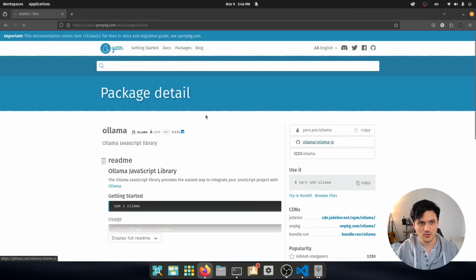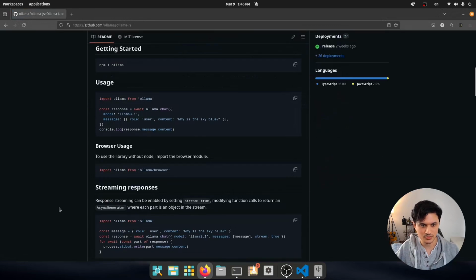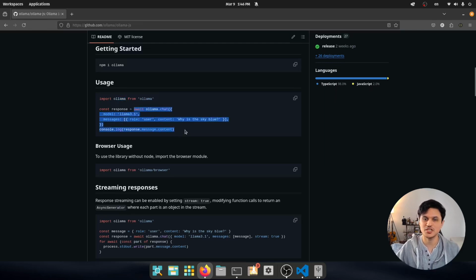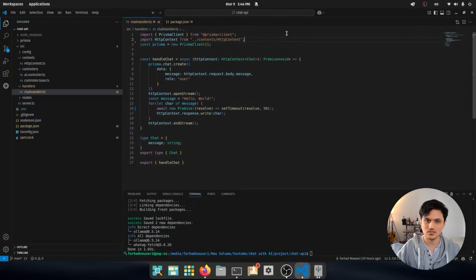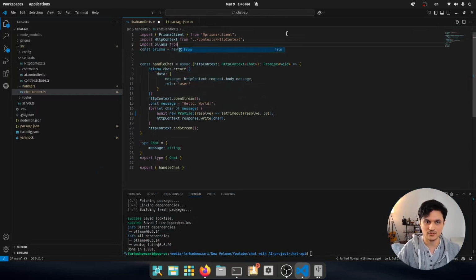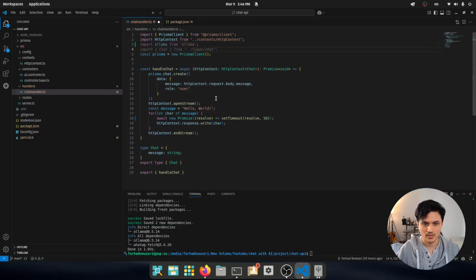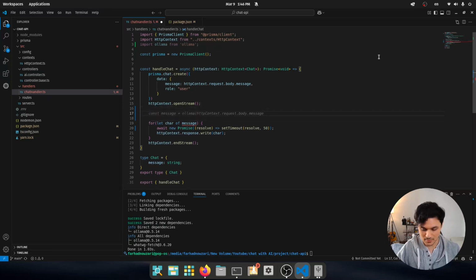And let's actually go through the documentation, because it has a pretty good documentation here. As you see, we need the Ollama object, and this is how we are going to do the chatting with the AI. You have to put the name of the model and the message that you want to send to the model. In our case, let's go on here and import Ollama. So I want to get rid of this message. I'm not going to send that message back anymore.